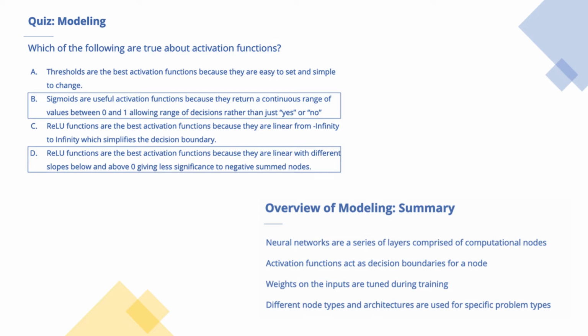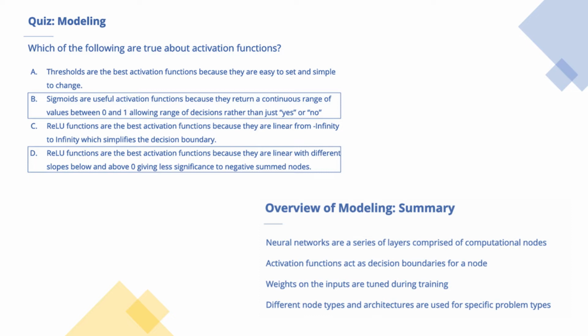Now, which of the following are true about activation functions? Check all that are true. Thresholds are the best activation functions because they are easy to set and simple to change. The next is sigmoids are useful activation functions because they return a continuous range of values between 0 and 1, allowing range of decisions rather than just yes or no.